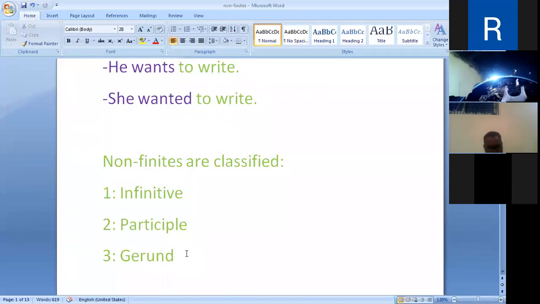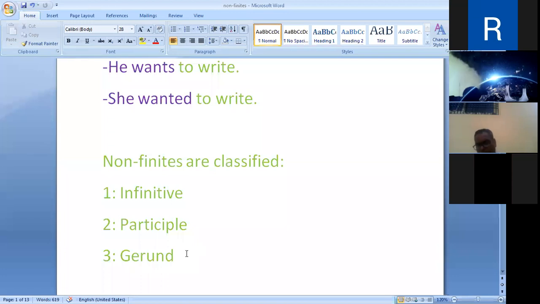We have seen, dear friends, gerund and infinitive will be used with the same meaning. Cooking is an art. To cook is an art here. They are used for the same meaning. But gerund and infinitive can be used in the same pattern but with a different shade of meaning.